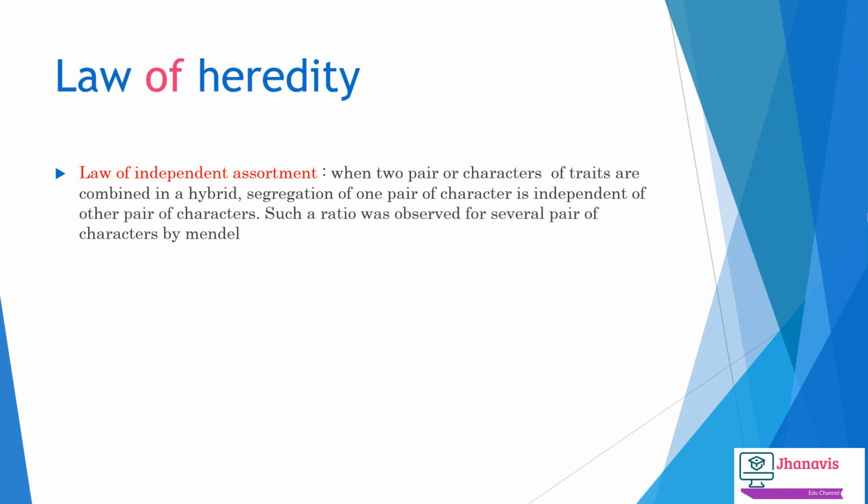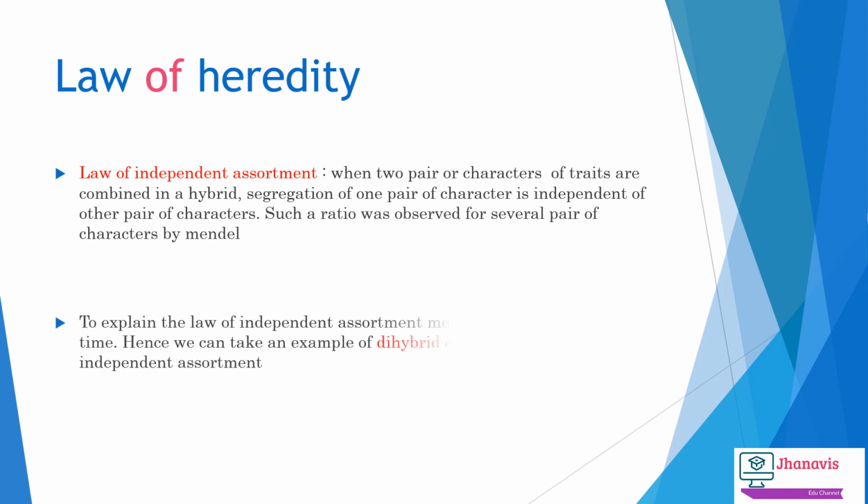To explain the law of independent assortment, I am taking the example of a dihybrid cross, in which you will come to know how the characters are separated and are independent of one another. Hence, we call both laws of heredity a very important concept of genetics, and there are certain deviations from these laws which we will study in further slides.